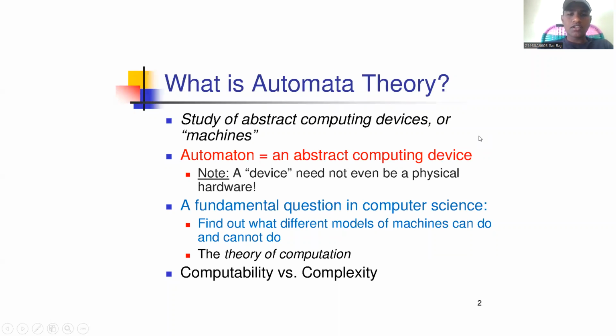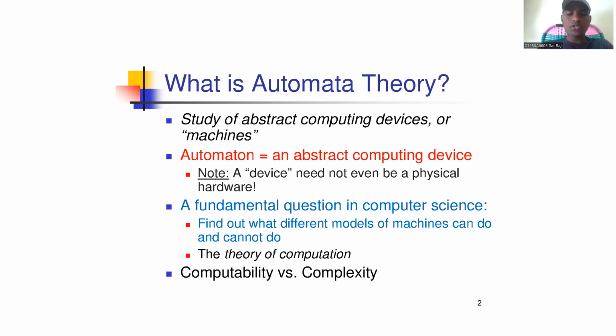What is automata theory? The study of abstract computing devices or machines. An automaton is an abstract computing device. A device need not even be physical hardware; it may be software also. A fundamental question in computer science is to find out what different models of machines can do and cannot do.